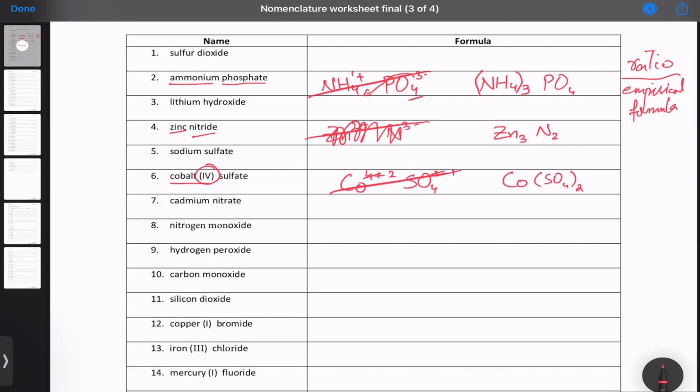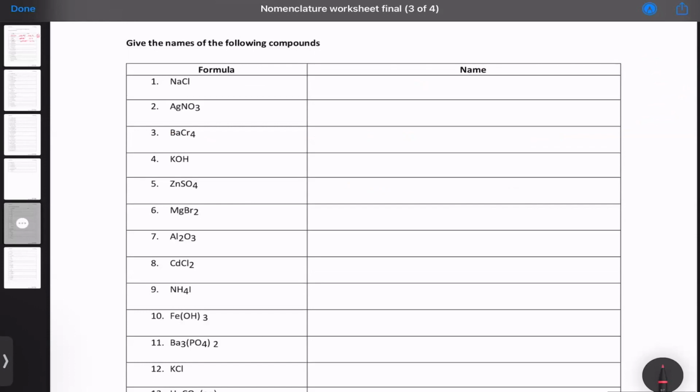All right, so that is how you name ionic compounds. अब देखते हैं अगर हमें formula पता हो, how will you write the name? So let's go to the end of this worksheet. So here I have the formula given to me and I need to write the name. So again, the reverse process is first figure out what ions you have and then name them.